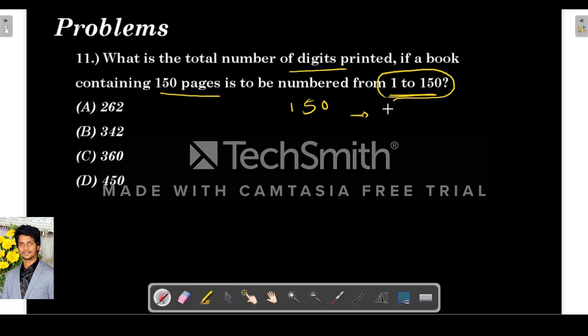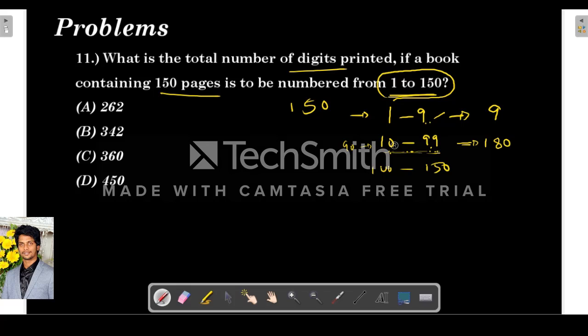So this is also again we have to go sequentially. So 1 to 9, they are using only one digit, right? So how many digits are they using? 9. From 10 to 99, here till here 9 are used. So 99 minus 9, so 90 numbers are there. But for every number they are using 2 digits, as these are 2 digit numbers. So 90 into 2, 180.